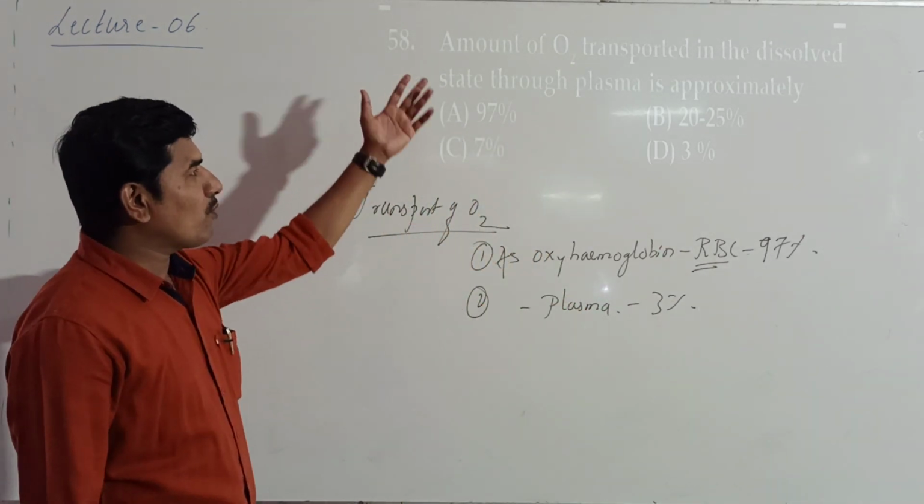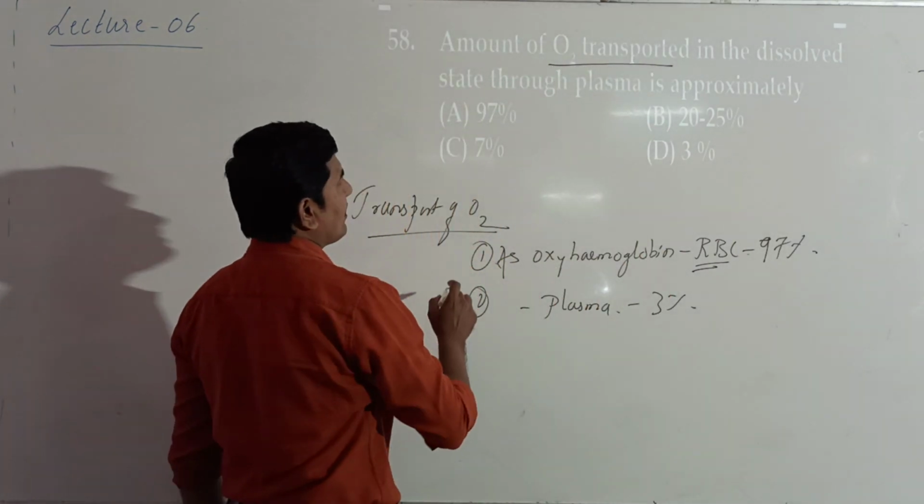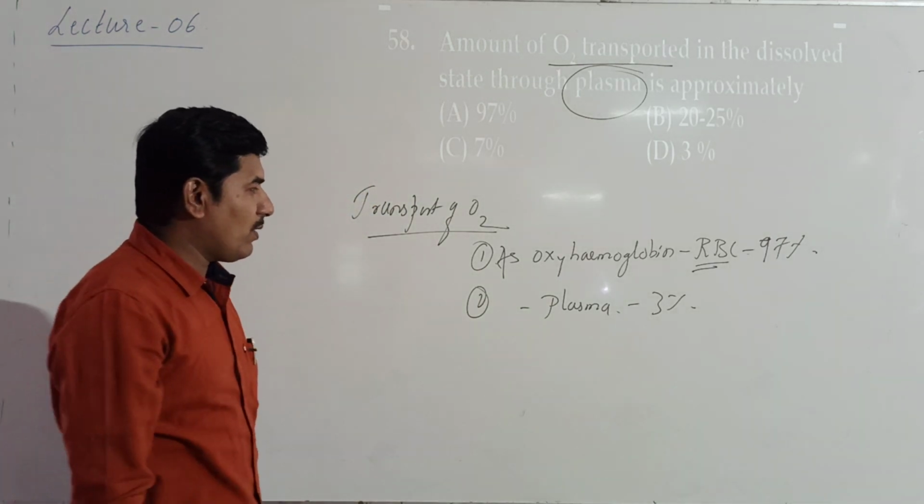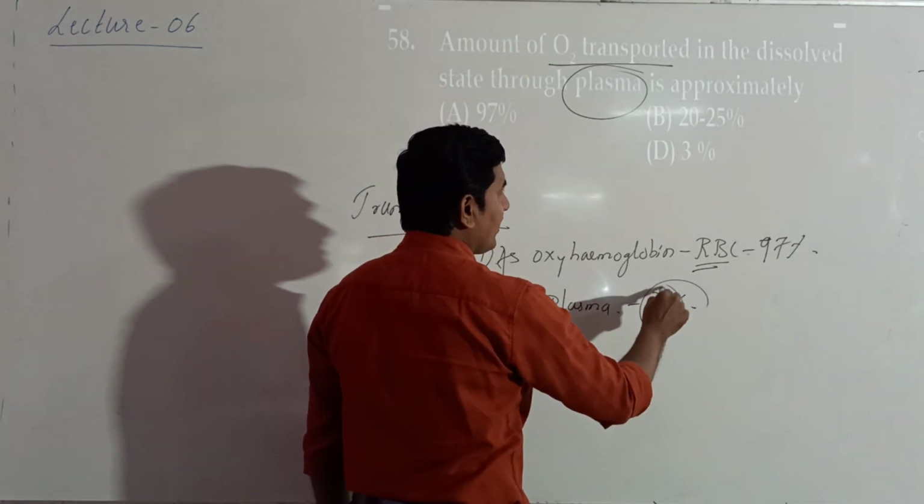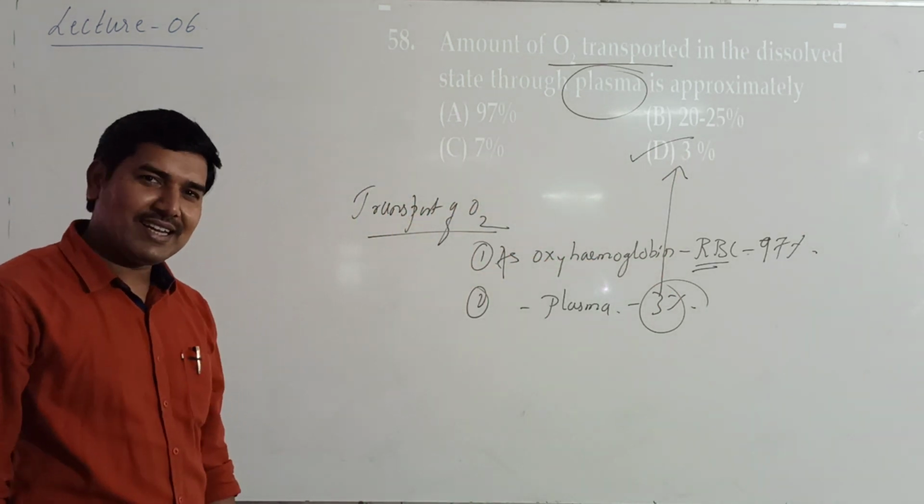Okay, now just see the question. Amount of O2 transported in the dissolved state through plasma. Through plasma, what is the percentage here? It is 3. So option D is correct.